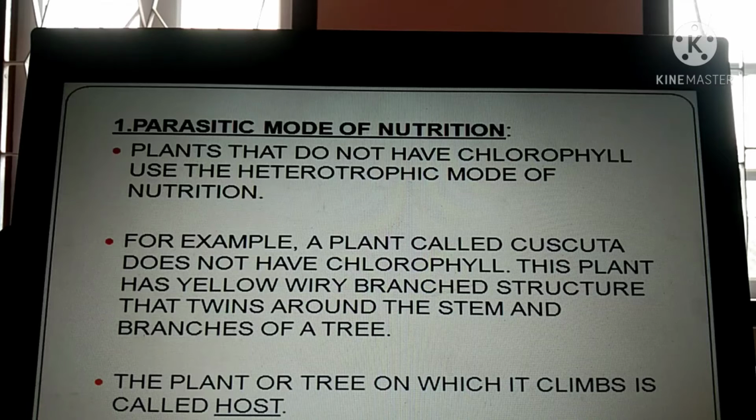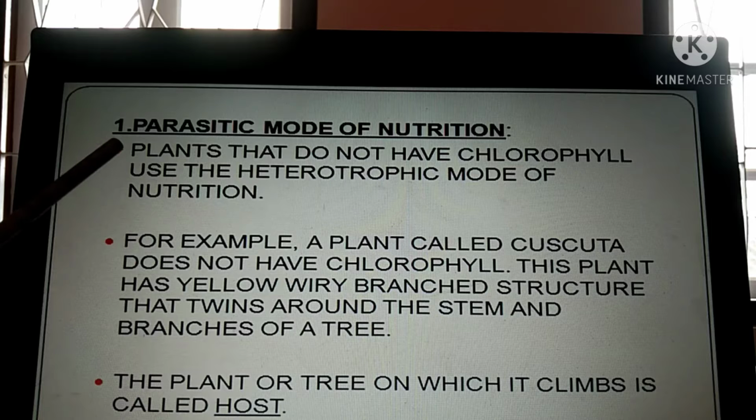Now in the case of heterotrophs, some plants don't have chlorophyll, so they cannot make their own food and they come under the category of heterotrophs. Under heterotrophs you have several subcategories. One of them is the parasitic mode of nutrition. These are also heterotrophs, since even parasitic plants don't have chlorophyll.